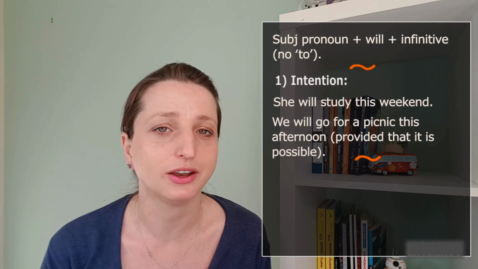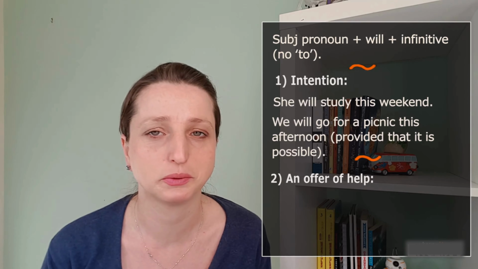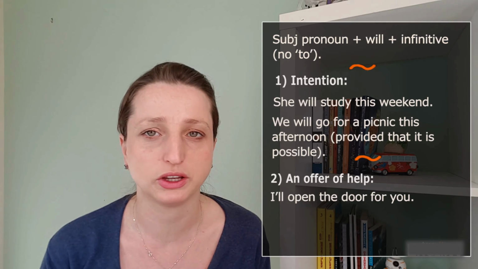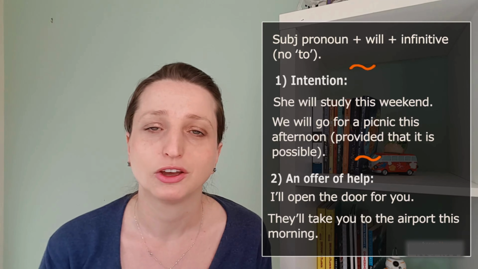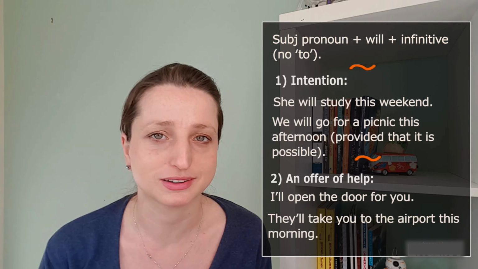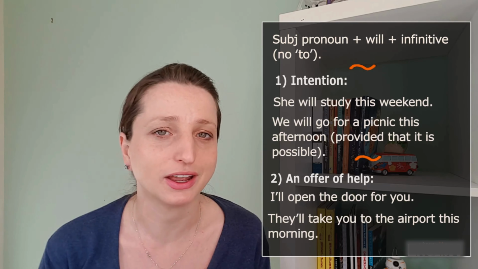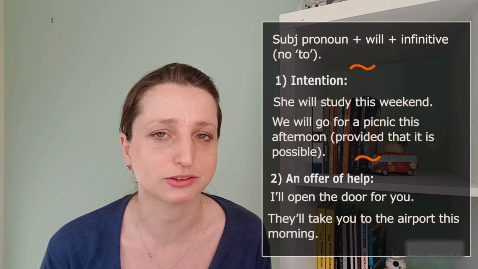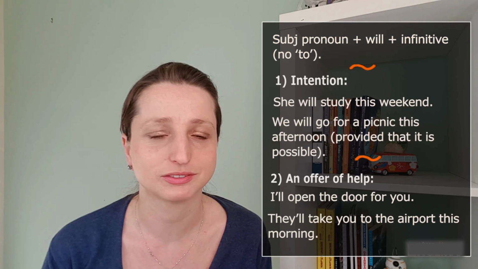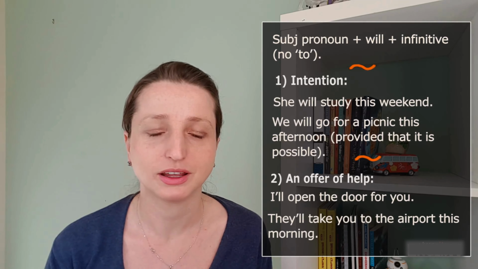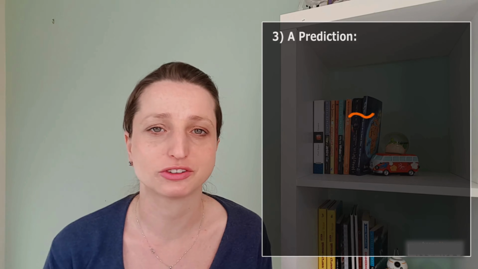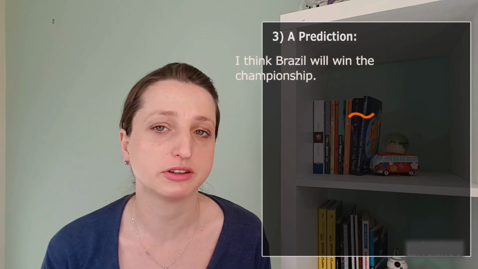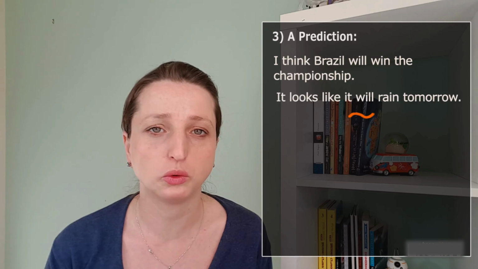Meaning 2, an offer of help. For example, I'll open the door for you, or they'll take you to the airport tomorrow. No, this isn't expressed in present. You can't say, I opened the door for you. This must be said in future. And finally, meaning 3, a prediction. For example, I think Brazil will win the championship, or it looks like it will rain tomorrow.